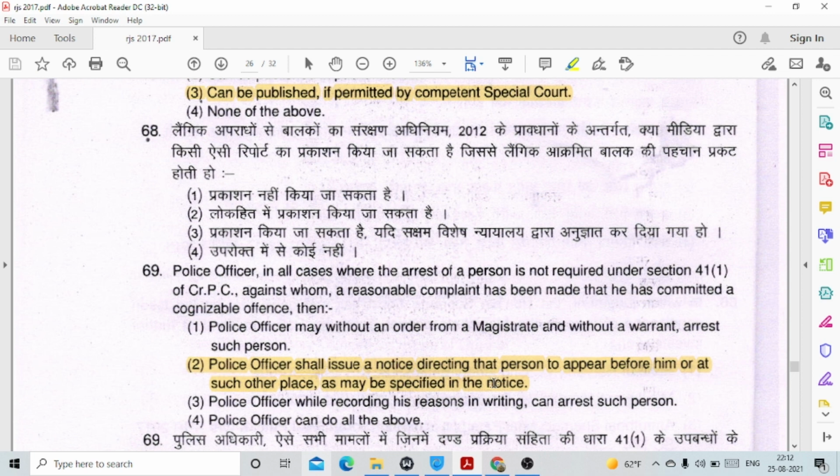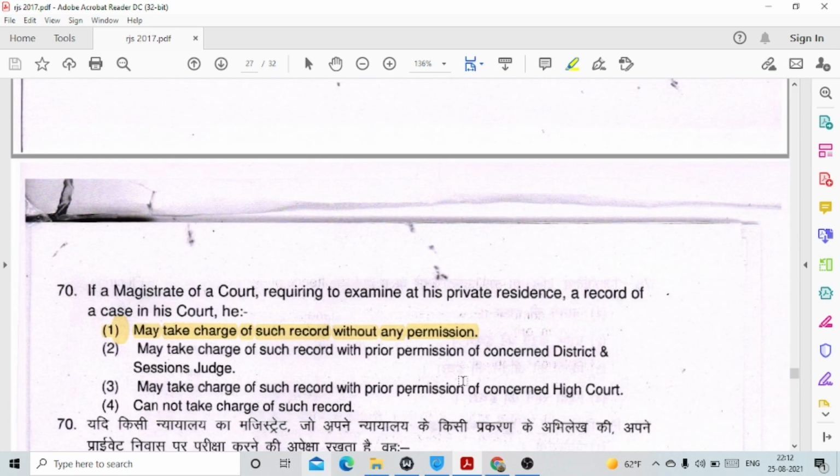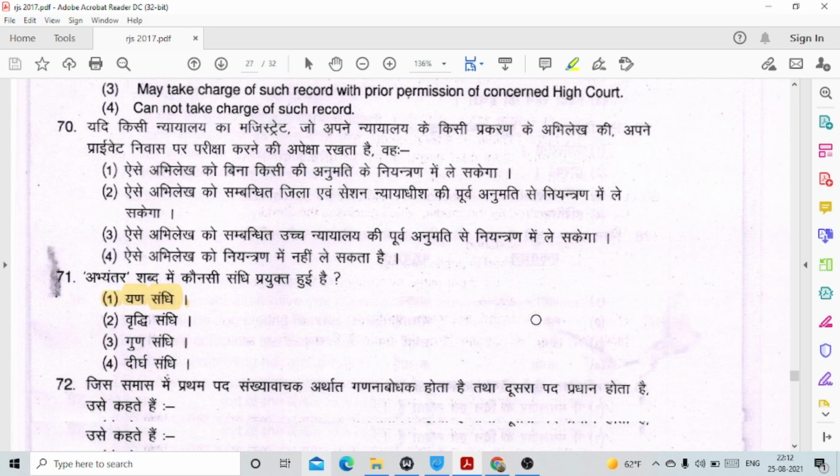So under section 41, notice is issued to the accused in case his arrest is not required. Question number 74. A magistrate of a court requiring to examine at his private residence a record of a case in his court, he may take charge of such record without any permission.